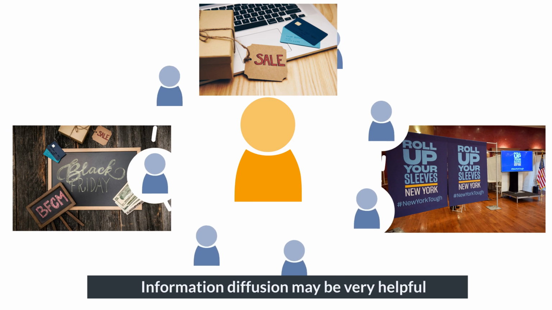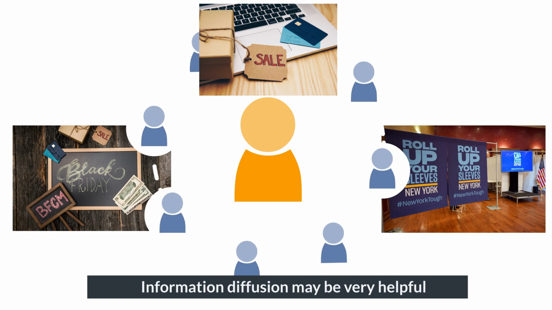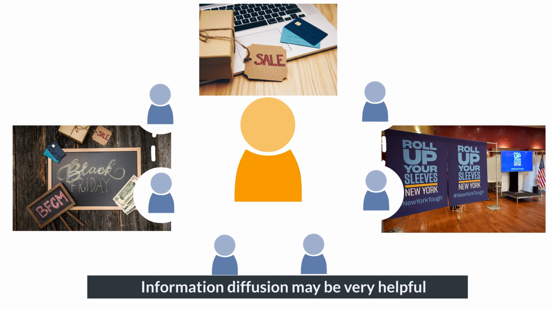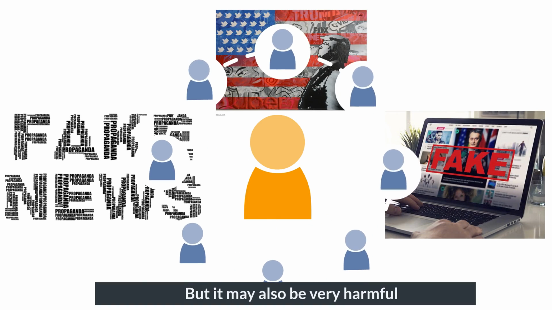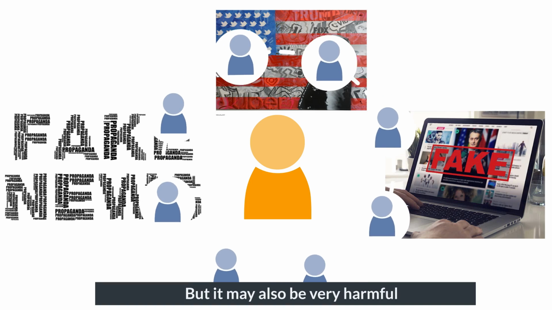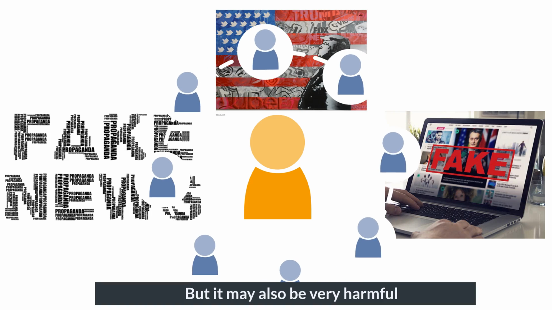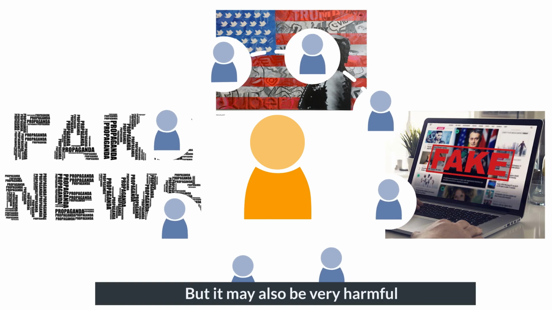For such cases, we study algorithms to maximize spread. The bulk of the literature on diffusion networks focuses on maximization. However, it may also be very harmful. For example, the spread of misinformation online is one of the major challenges of our society today. And in such settings, we study how to minimize spread, and that is the problem we focus on here.